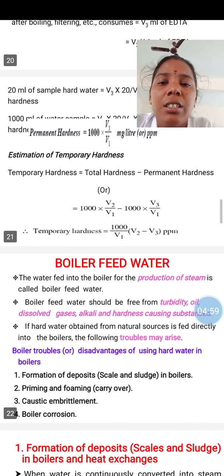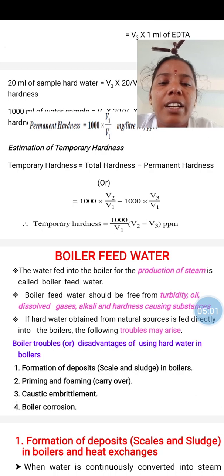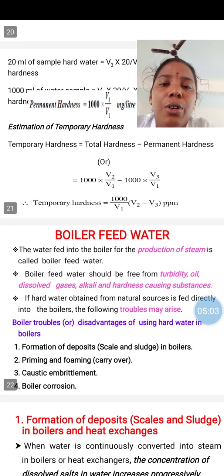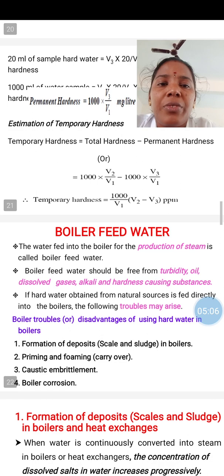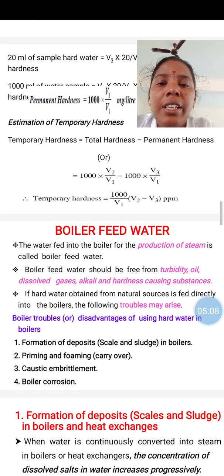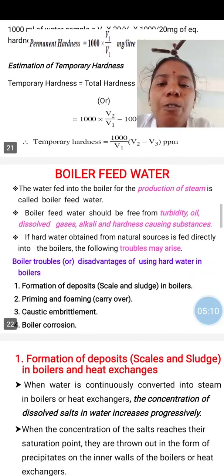So from these, temporary hardness can be calculated as total hardness minus permanent hardness. So here, by using EDTA, you have to estimate the amount of hardness of the water sample.